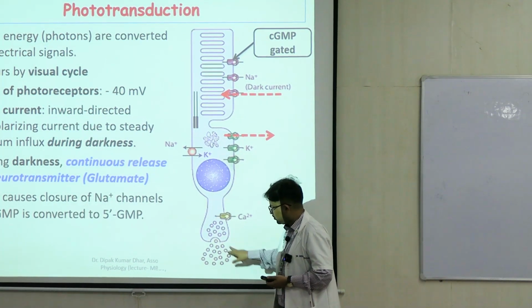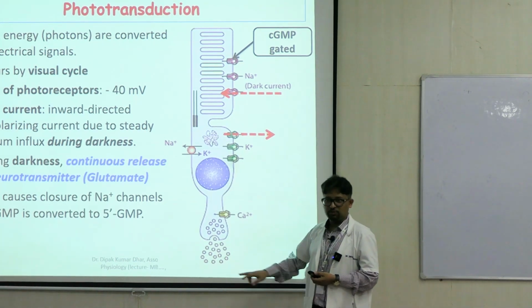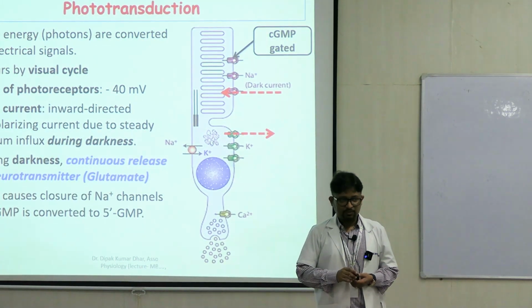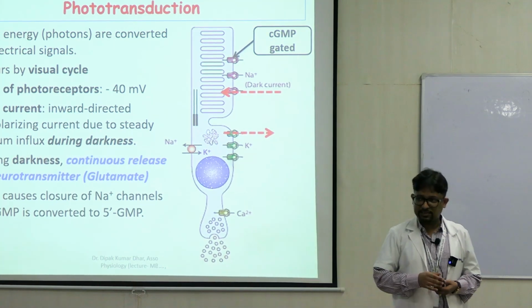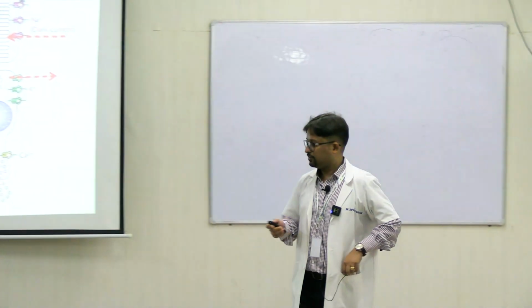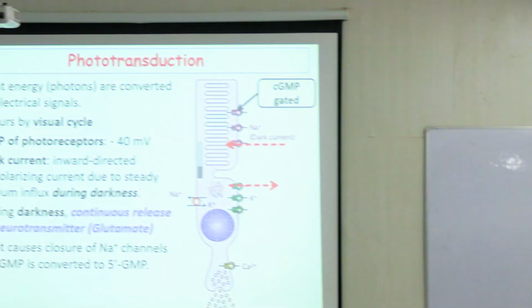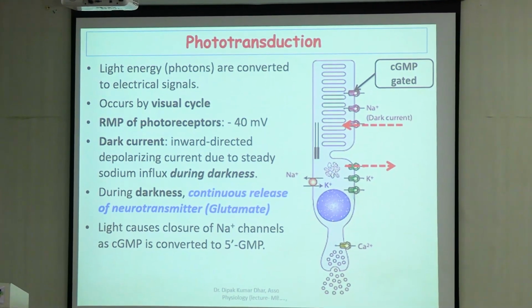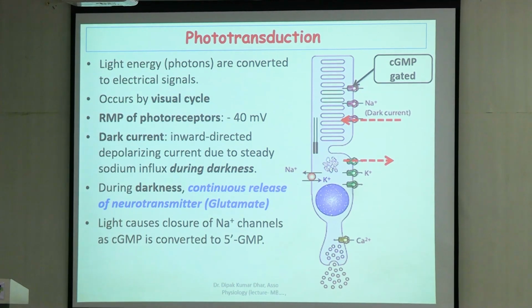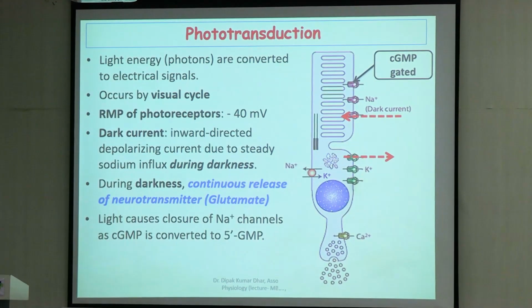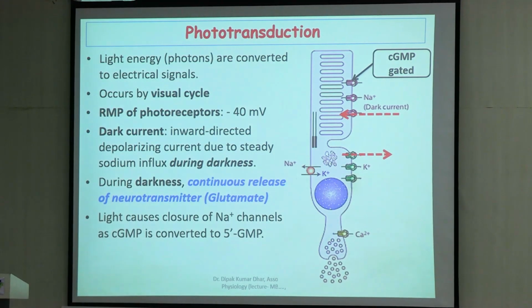And this leads to exocytosis of the neurotransmitter, which in this place is glutamate. So remember, all of this is happening in darkness. In darkness we see that there is a mechanism by which a steady state of glutamate release is maintained. In the retina class we learned that photoreceptors are synaptically bound with bipolar cells, the next cell in series.